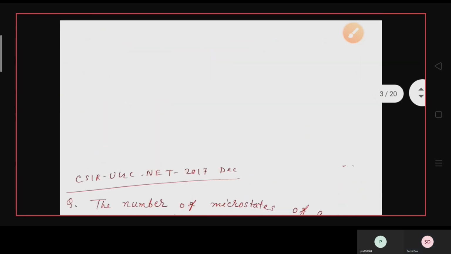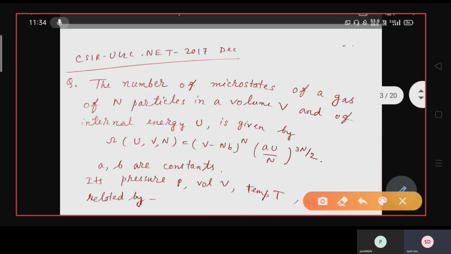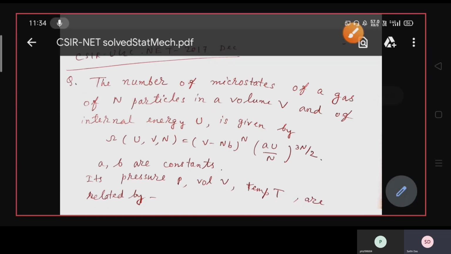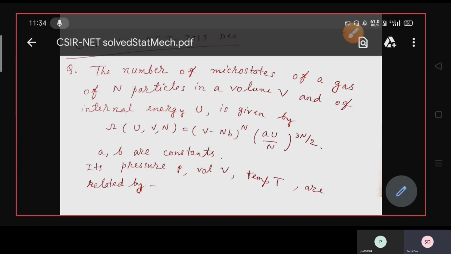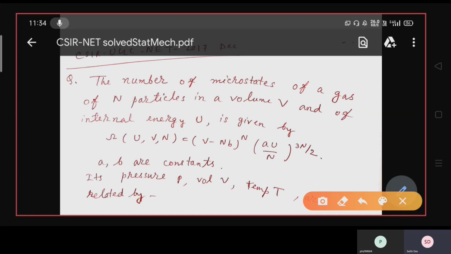Okay. Now the next question that has come in the CSIR NET 2017 December paper. The question is a very important question, and it's interesting too and a very easy concept. So the number of microstates of a gas of N particles in a volume V and of internal energy U is given by omega, a function of U, V, N, equals (V minus Nb) whole to the power N into (aU by N) whole to the power 3N by 2.